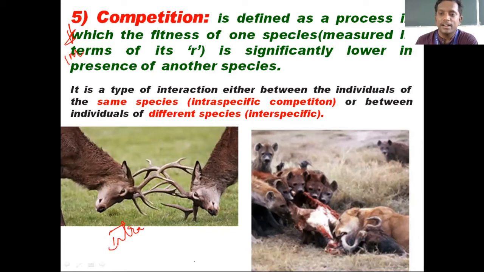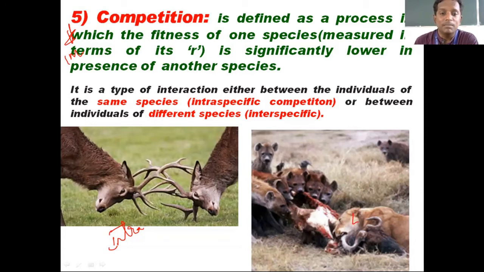Now, you see this side, the right side, there is a meat of some dead animal. There is a carcass of some other animal. There you can see lion is also there, and there is other species, hyenas.